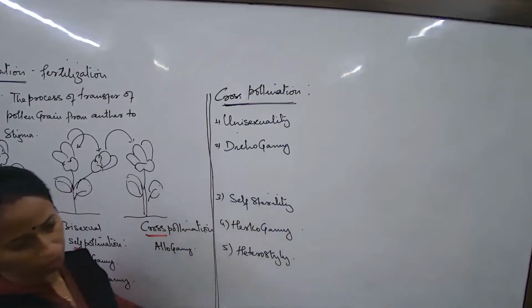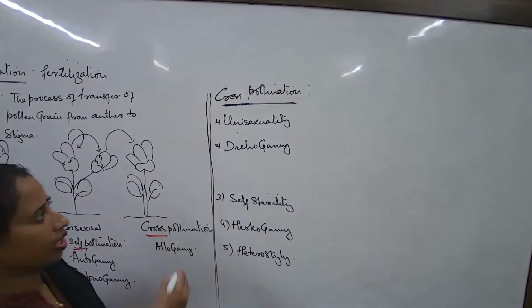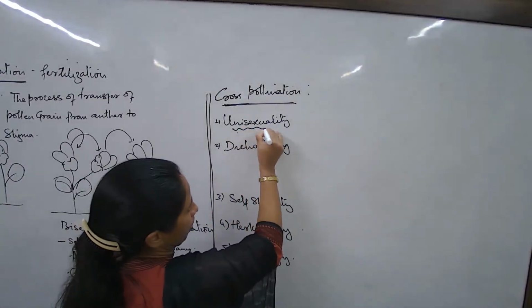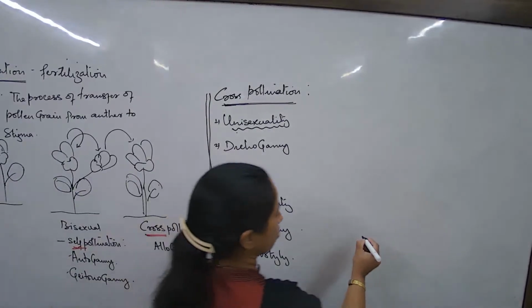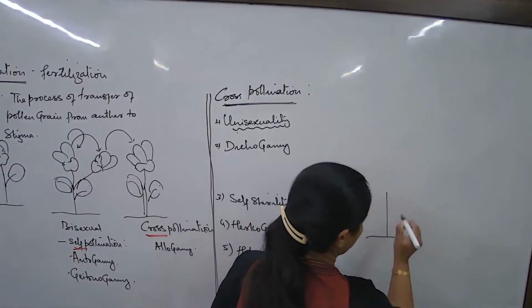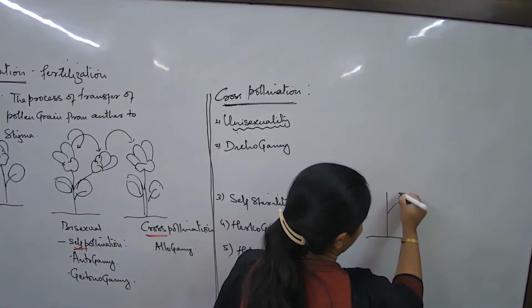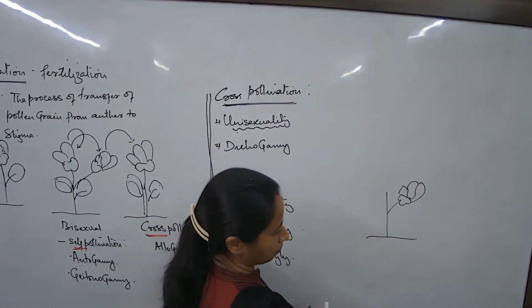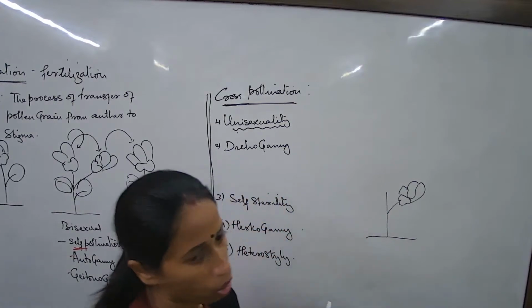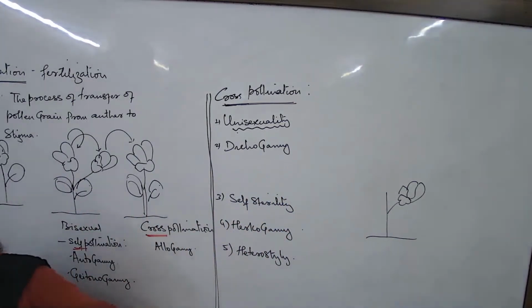When we are talking about unisexuality, we have been talking about this just now also. If I talk about a plant, this is a particular plant, and it has flowers, and these flowers are unisexual. Is this flower competent enough to give rise to a seed?